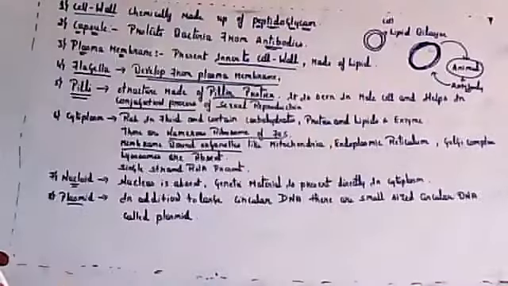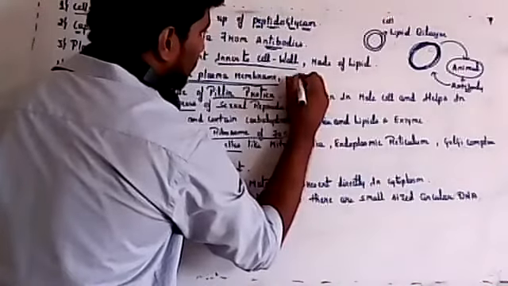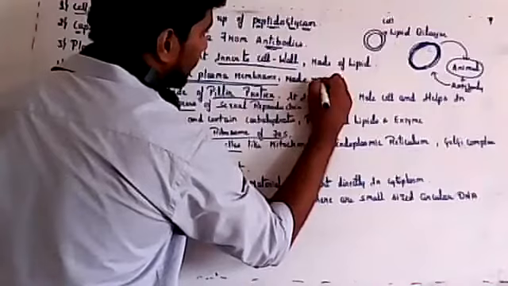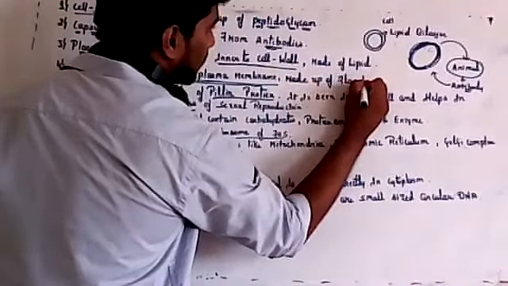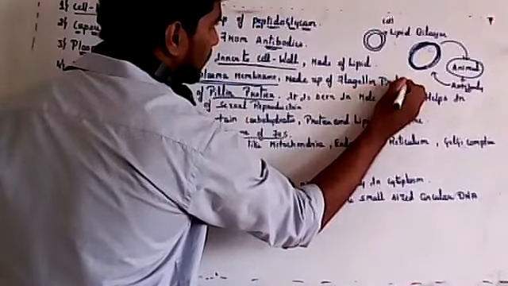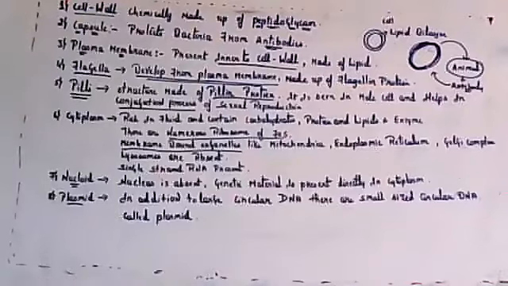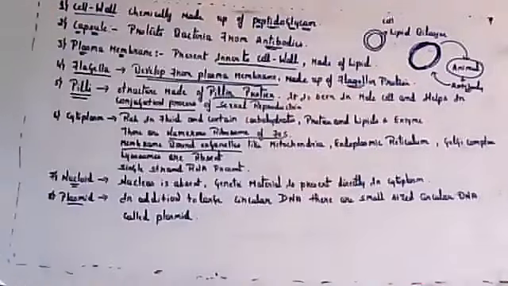Okay, so it is developed from the plasma membrane. It is made up of flagellin protein. Okay, flagellin protein. So flagella will develop from flagellin protein.